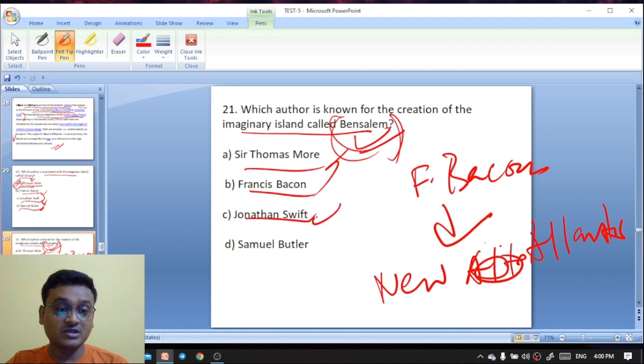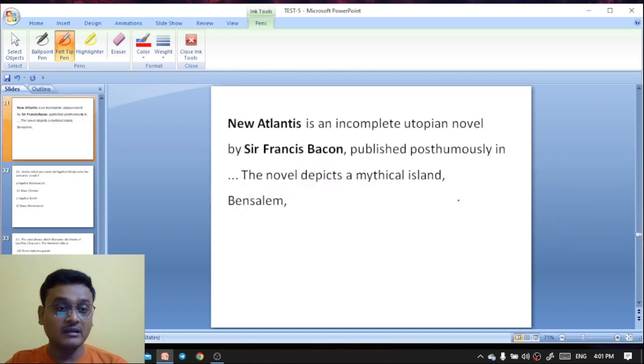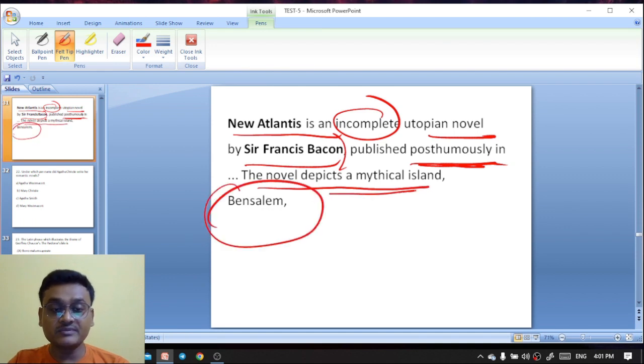Thomas More, Francis Bacon, Jonathan Swift, but it is Francis Bacon. His New Atlantis is actually a utopian novel, and it is incomplete. It is an incomplete utopian novel by Sir Francis Bacon, published posthumously after his death. The novel depicts a mythical island called Benjamin.